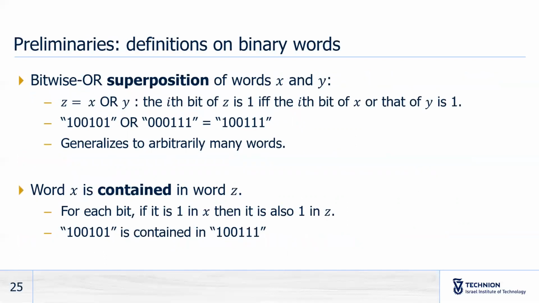To present our approach, first we need some definitions. We define the bitwise OR superposition of words x and y as the word z, such that its ith bit is 1 if and only if the ith bit of x or that of y is 1. This operation generalizes to arbitrarily many words. We say that word x is contained in word z if, for each bit, if it is a 1 in x, then it is also a 1 in z.